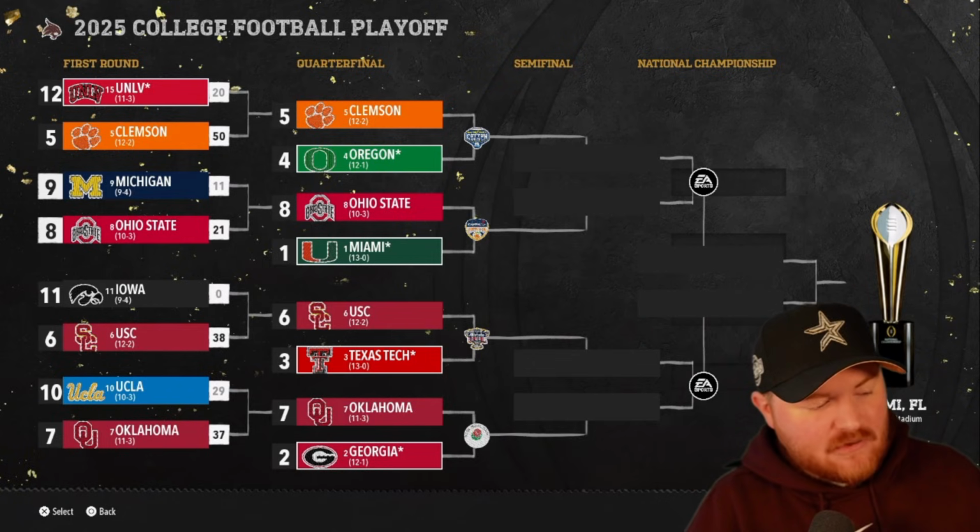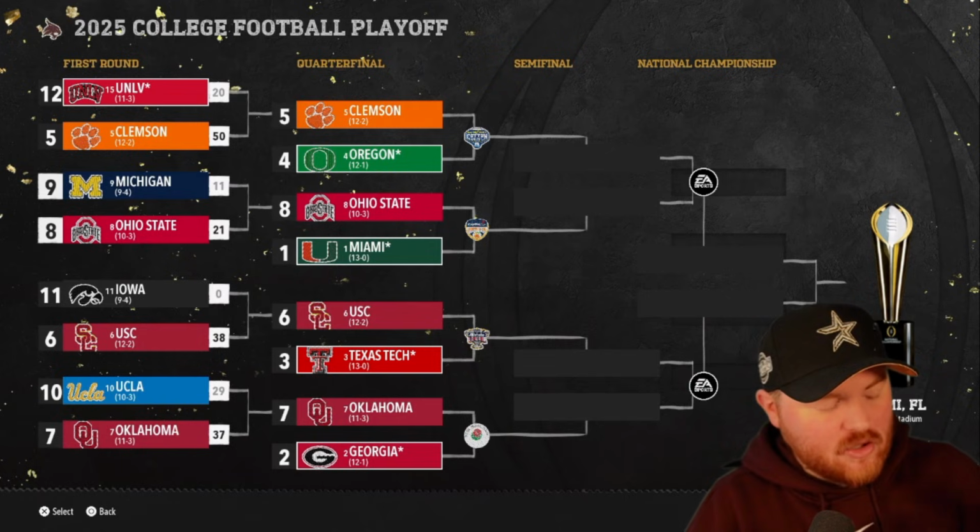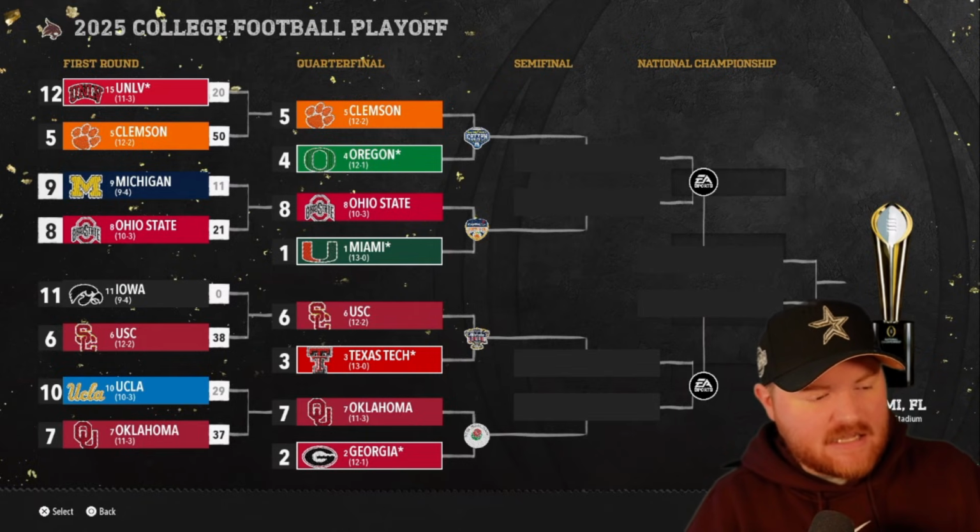The Big Ten gets a victory over the SEC with Oklahoma beating UCLA in the first round. So we get an all Big Ten matchup between Oklahoma and Georgia. Then we have an SEC team in the other 3 games. USC versus Texas Tech, Ohio State versus Miami, and Oregon versus Clemson.